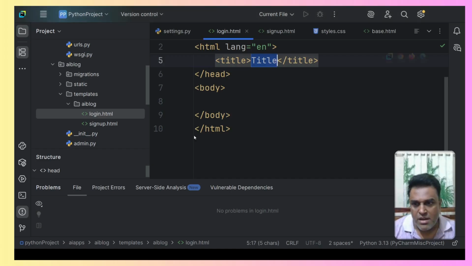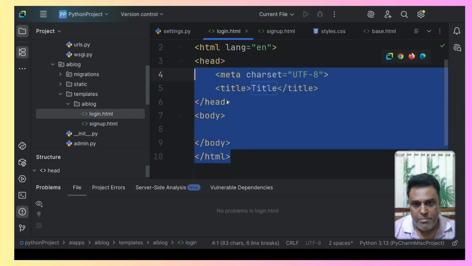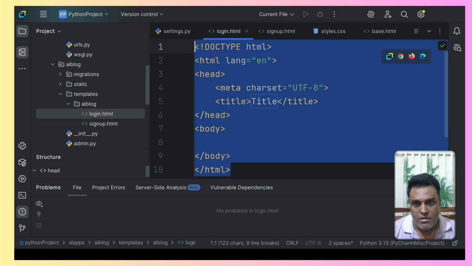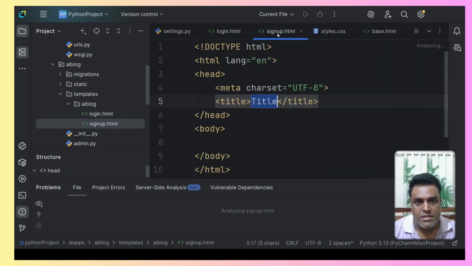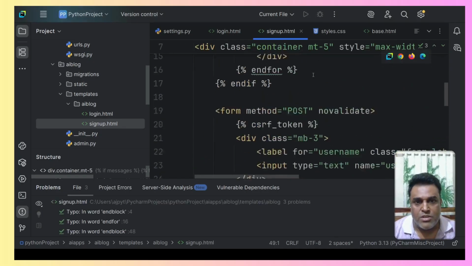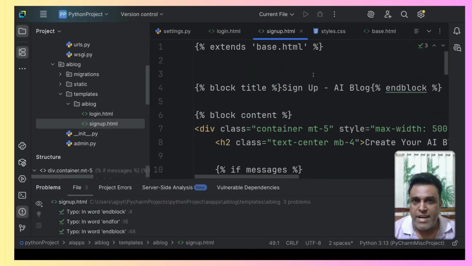So here it is. So this is login. I'll be pasting the code over here. Okay. And let me do it similarly for the sign up. So I'll just copy the code and paste it over here. Okay, so here it is. This is the code, and as I said, this code will be available to you on my blog, so you can copy paste it as well.